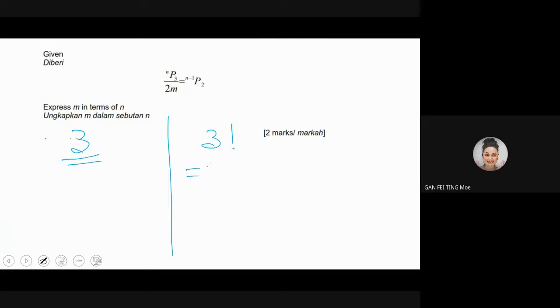This one means dia tak habis lagi, dia ada jalan kerja dia. What is the jalan kerja? It is 3 darab 2 darab 1. So jawapan dia adalah 6. Is that clear or not? So kalau tak ada tanda seru dengan ada tanda seru, for our permutation and combination, make a very big difference. Okay, memang jauh beza. Right?